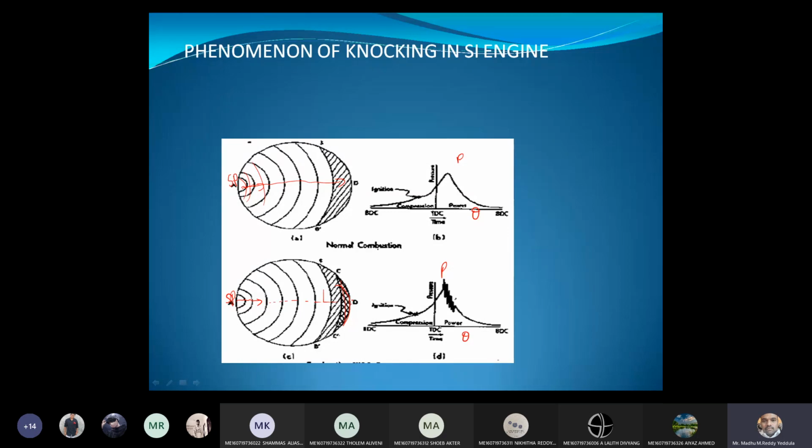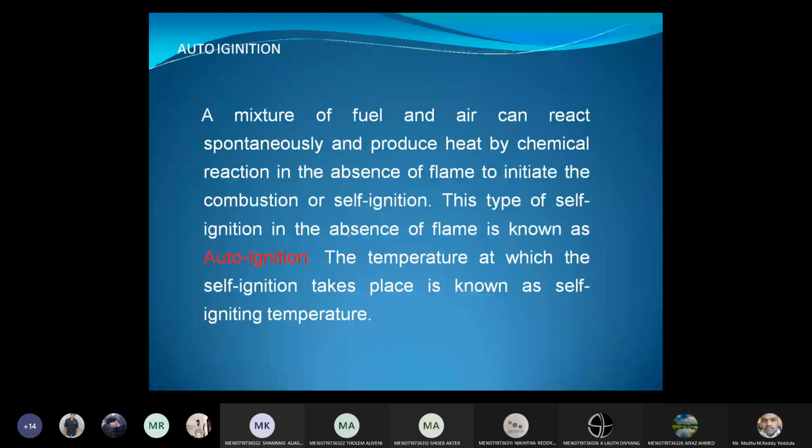A loud noise is coming from the engine. More vibrations are coming from the engine. It leads to the knocking. And during that time, the pressure will be raised rapidly. When these two flame fronts are colliding, at that instant of time, the pressure rise will be more. That will be called knocking or pinking or pinging. That is abnormal combustion.